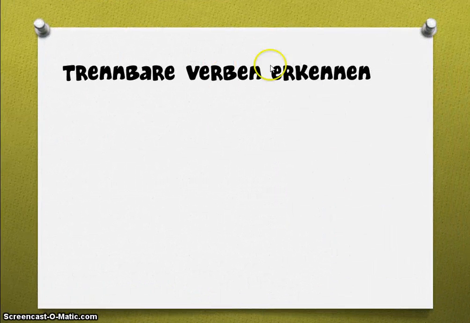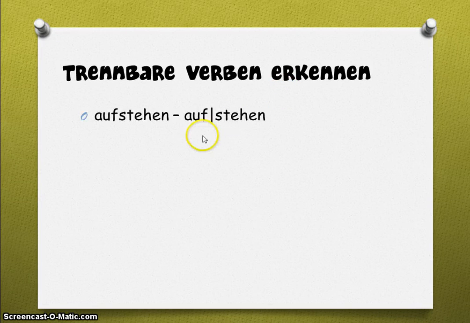How do we erkennen, how do we recognize separable prefix verbs? Well, separable prefix verbs have two parts. One is the prefix, one is the verb. Generally, they are written like this on the left. In my vocab lists, I put a little line in between the prefix and the verb just to help you recognize them for the time being. As you encounter more of them, it'll be easier for you to see that they're separable. Okay, so let's take a look at these.